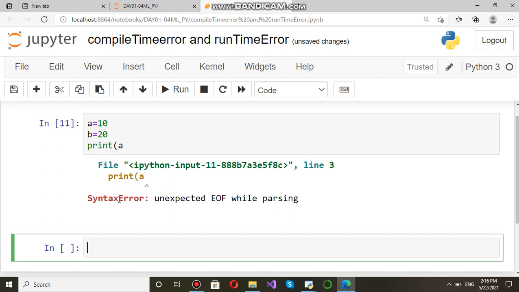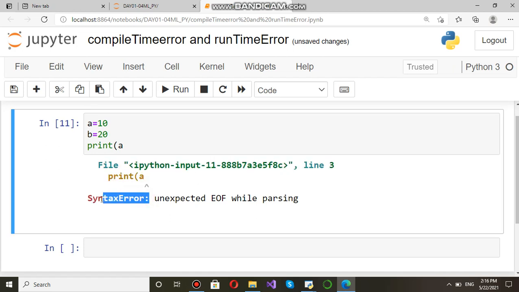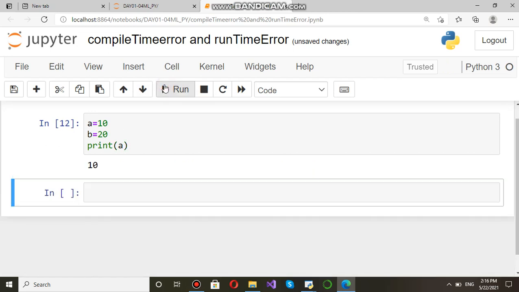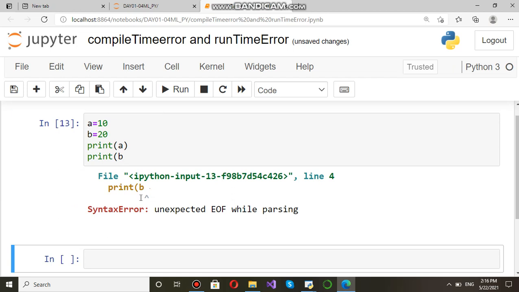So this is what kind of error? You see here, this is syntax error. Syntax error means compile time error. Okay. Now suppose I am giving this run, then you will get 10. Okay. Now what I am going to do? Print suppose B. Okay. What will happen here? Just if you run, how the program is indicating this?